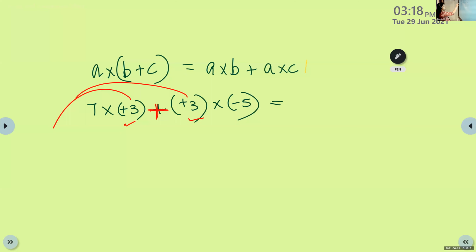So positive 3 we will take out, and inside the bracket what will come? 7 plus negative 5. So the answer will be positive 3 into the difference of 7 and 5, and put the sign of the greater number.